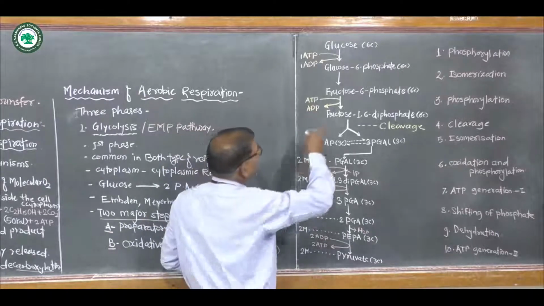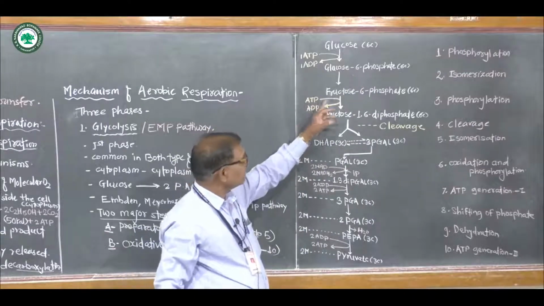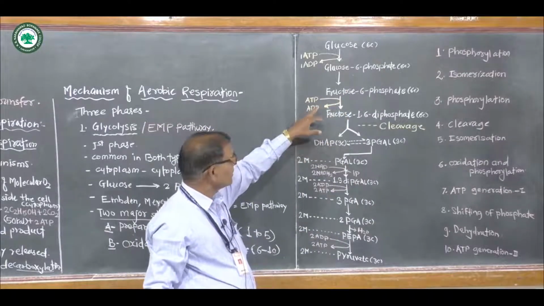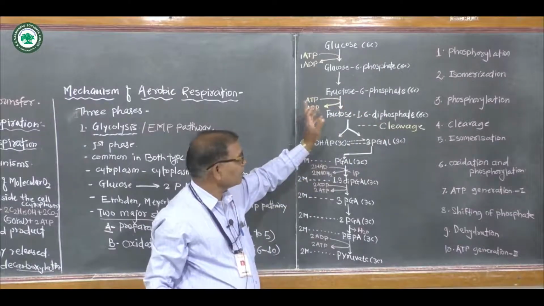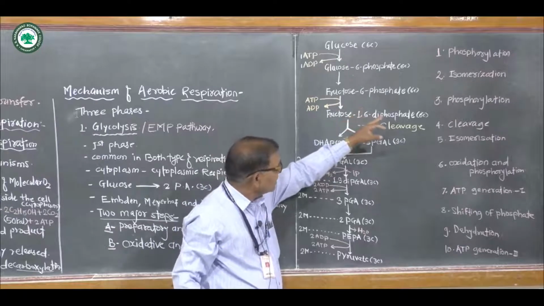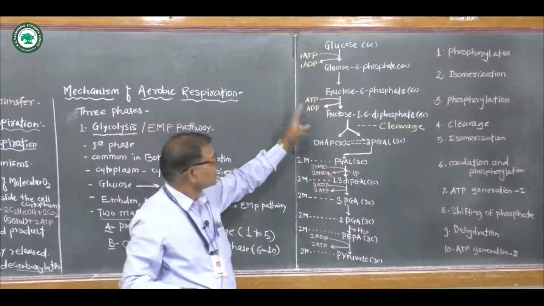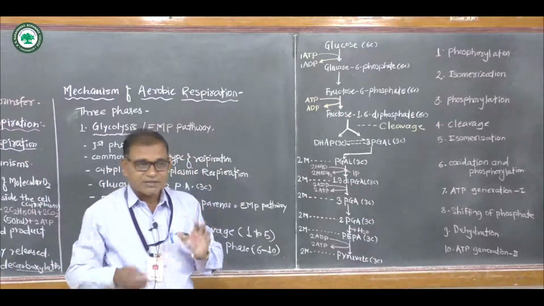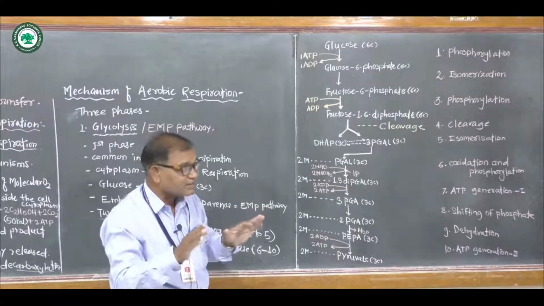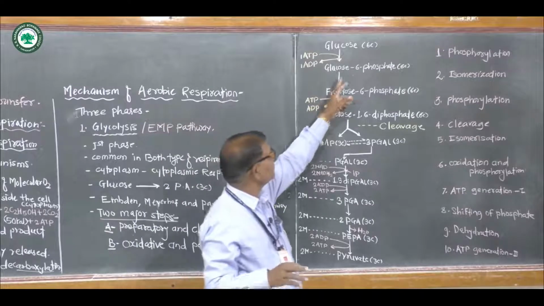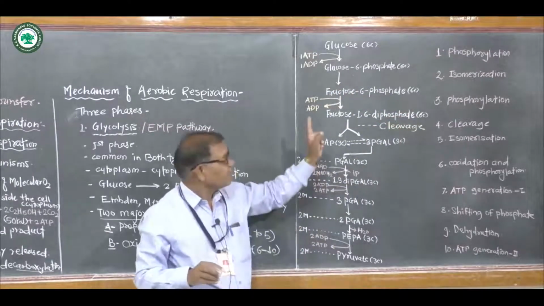Okay. Then the second step: glucose 6-phosphate, a 6 carbon containing compound, is further converted to fructose 6-phosphate. Glucose 6-phosphate and fructose 6-phosphate have the same molecular formula, but the structural formula is different. Hence, glucose 6-phosphate and fructose 6-phosphate are isomers. These are the first isomers.